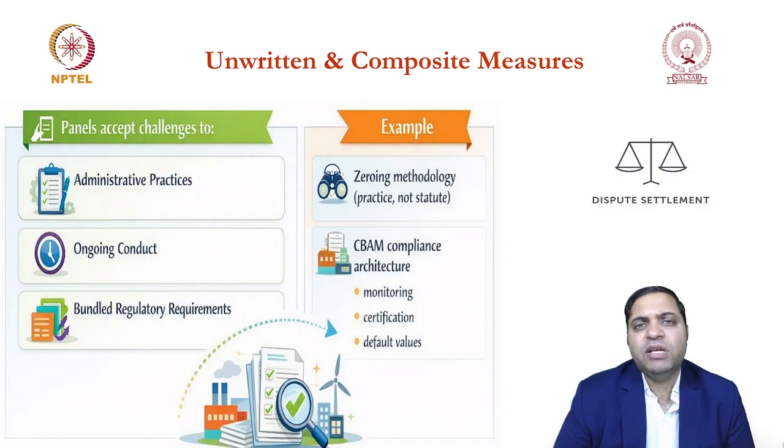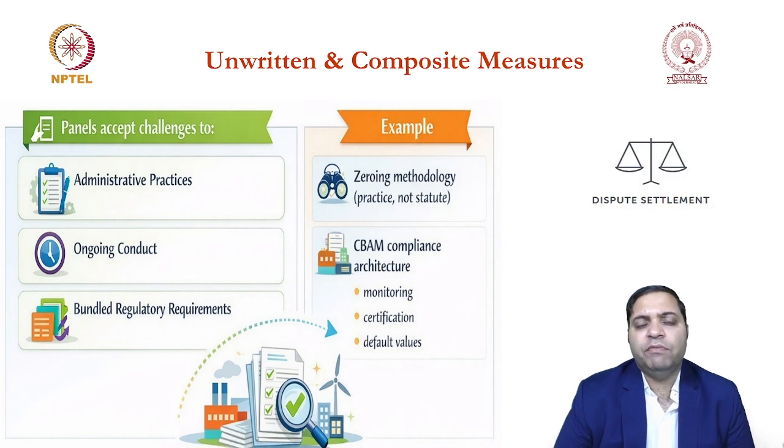Now the problem is how you are going to calculate the dumping margin. For that, under Article 2 of the Anti-Dumping Agreement, there are provisions given. But sometimes some countries deviate from that.